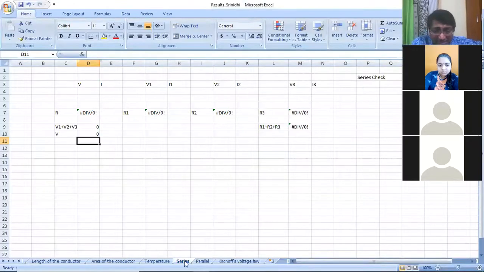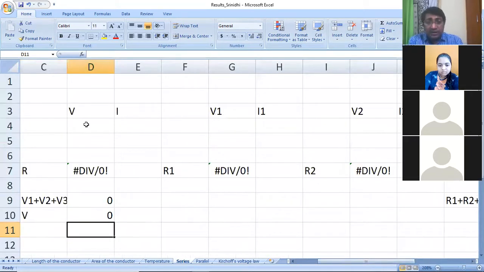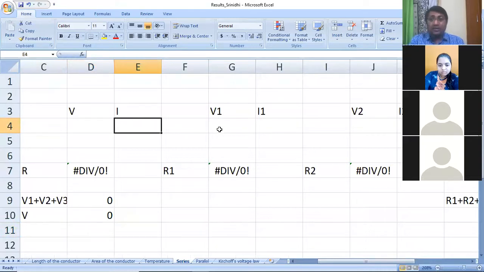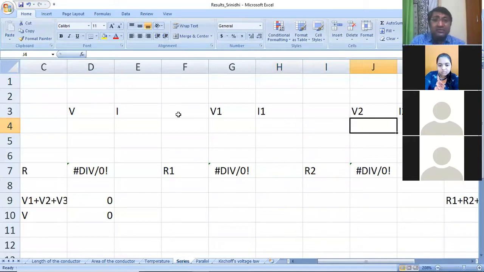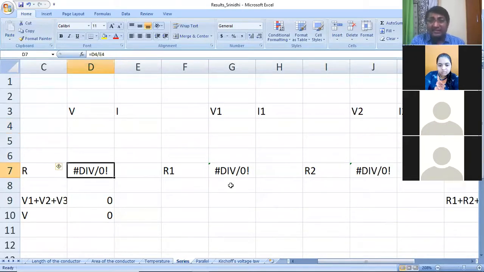So this is our Excel sheet. This is for series circuit, guys. Once we build the entire circuit, all we have to do is write down these values. Check this out. We need to write down V and I values for the main circuit. Then V1, I1, V2, I2, and so on we have to fill. And once we have that, we can find the resistance. We already know resistance is nothing but V divided by I. So as soon as you put those formulas here, this Excel sheet has a very simple formula method. It calculates, and with those calculations, we can verify.